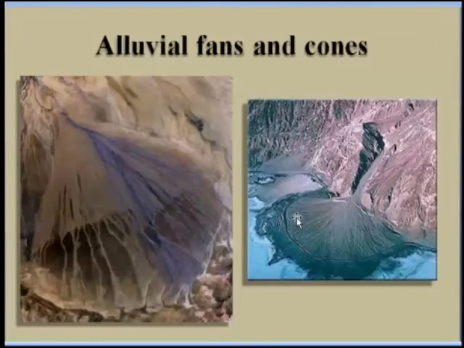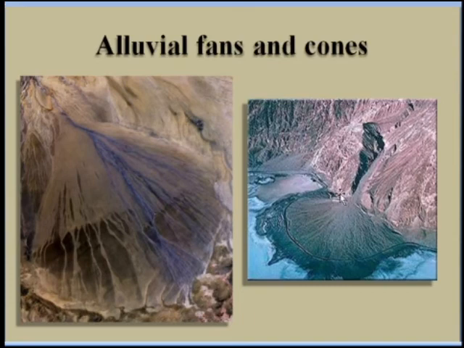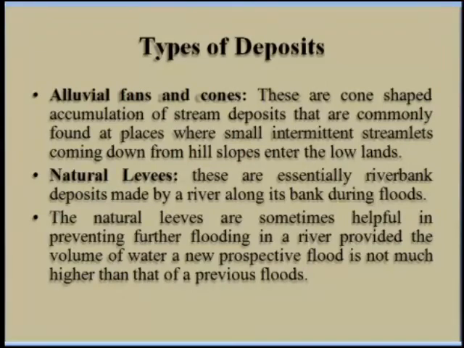Some of this cone, they are making a cone at the place where the river is meeting the sea, okay. This is the alluvial deposits and the cones. So next is the natural levees. These are especially river bank deposits made by a river along its bank during the floods, okay.